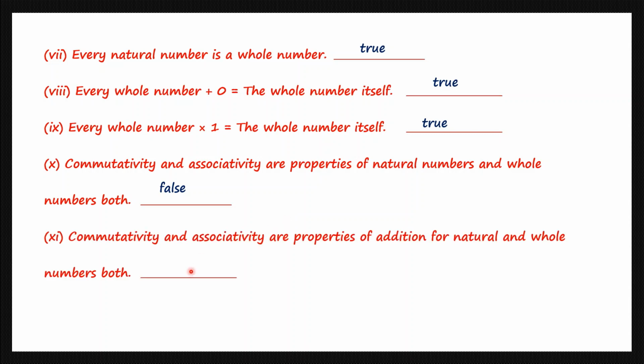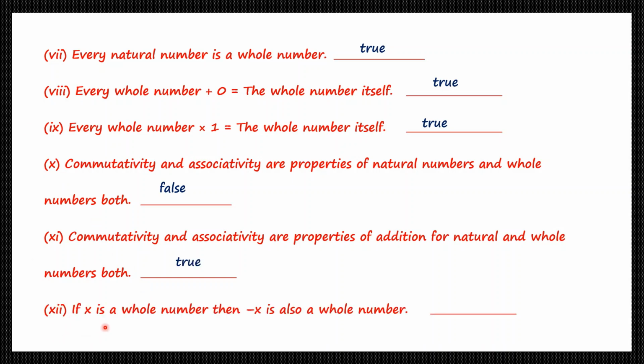And the next question is, commutativity and associativity are properties of addition. So the word addition is missing there. Here we have the word addition for natural and whole numbers both. This statement is true.